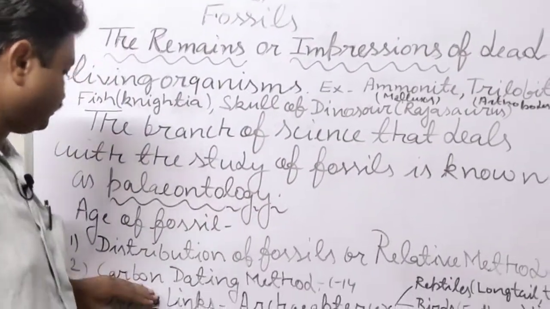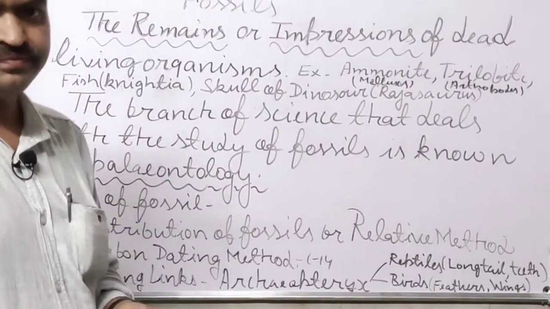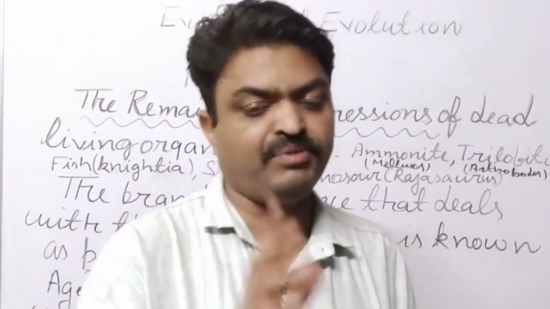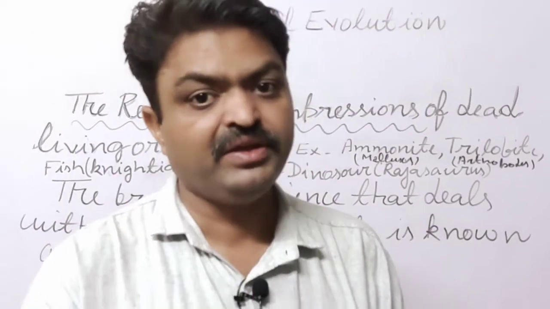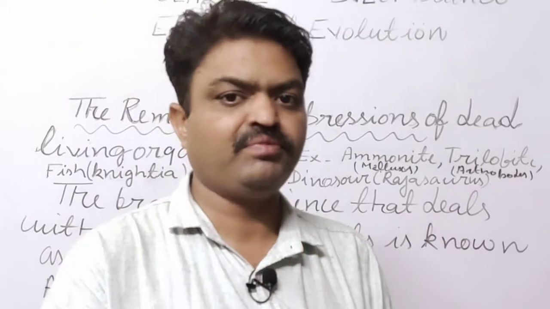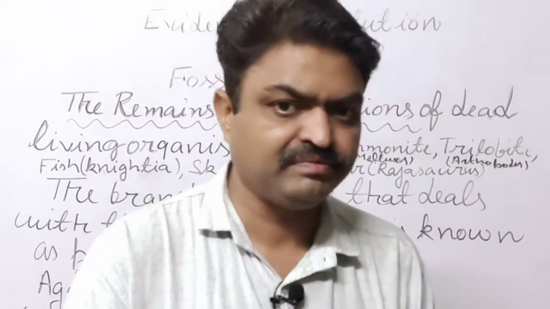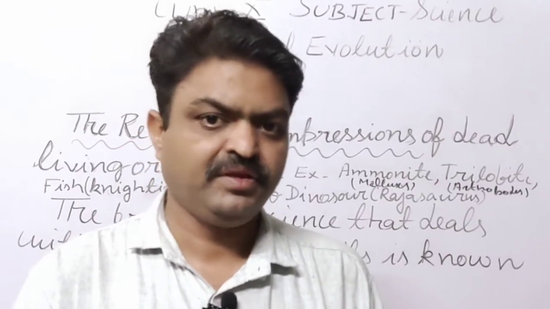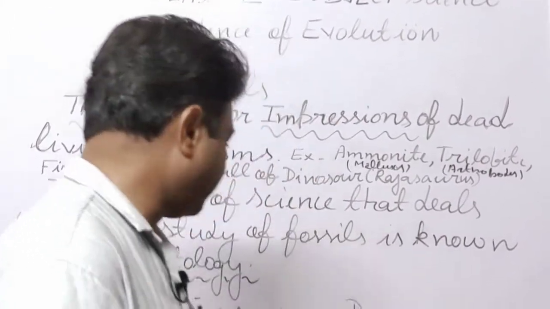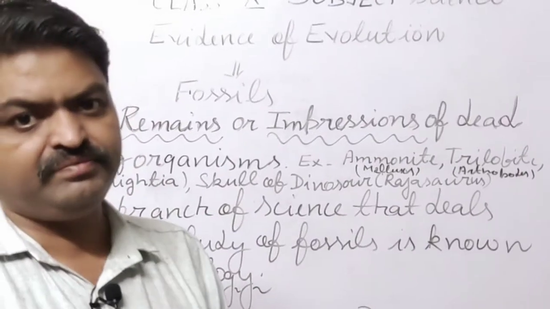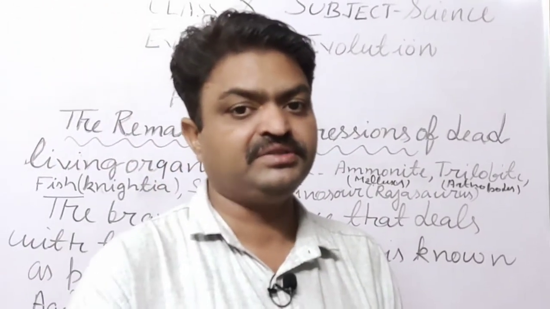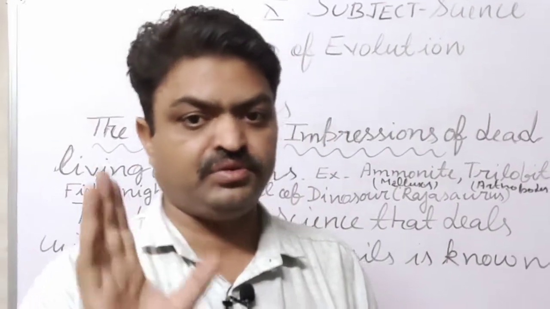The next method is the carbon dating method. In this method, student, the isotopes of carbon are used, especially the isotope carbon 14. With the help of that carbon 14, the age of the fossil is determined, and that technique is known as the carbon dating method. Which isotope is used in this, student? It is the carbon 14 isotope.